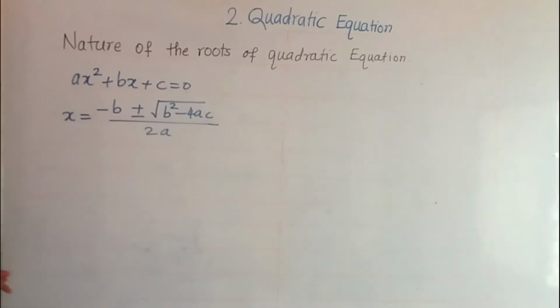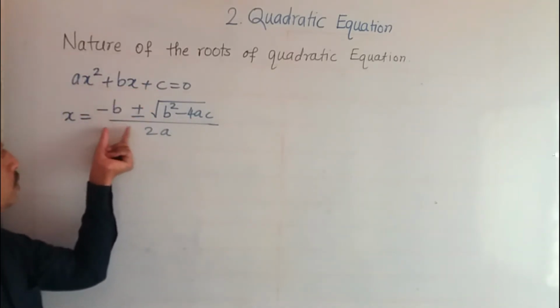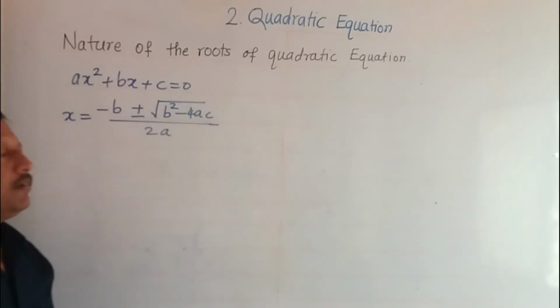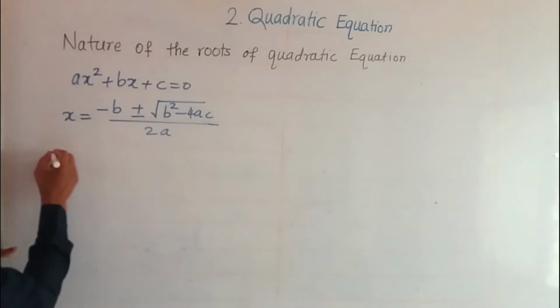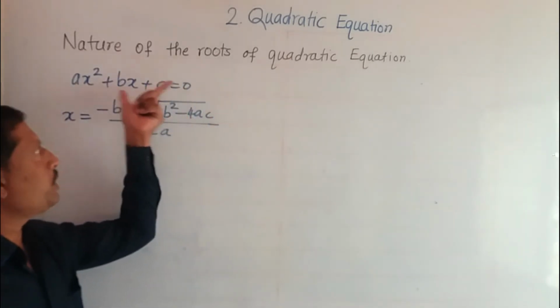These are the roots of the quadratic equation. So from the value of b square minus 4ac, we decide the nature of the roots of this quadratic equation.